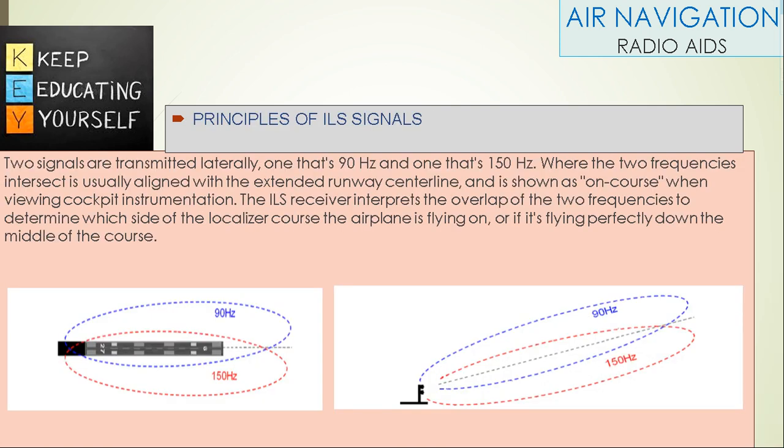Principle of ILS signals. Two signals are transmitted laterally, one that is 90 Hz shown in blue and one that is 150 Hz shown in red. Where the two frequencies intersect is usually aligned with the extended runway centerline and is shown as on course on viewing cockpit instruments. The ILS receiver interprets the overlap of the two frequencies to determine which side of the localizer course the airplane is flying on, or if it is flying perfectly down the middle of the course.